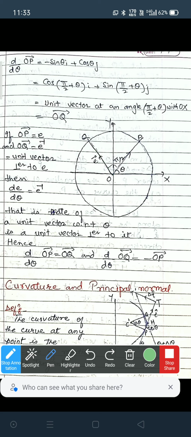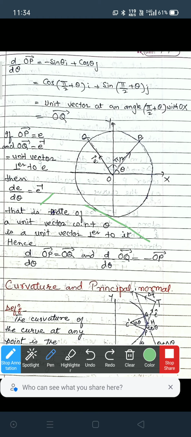If we consider OP equal to E, and OQ is perpendicular to E, a unit vector perpendicular to E, then dE by d theta is equal to the unit vector perpendicular to E. That is, the rate of change of a unit vector with respect to theta is a unit vector perpendicular to it.